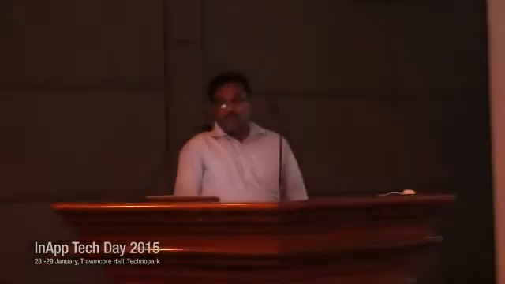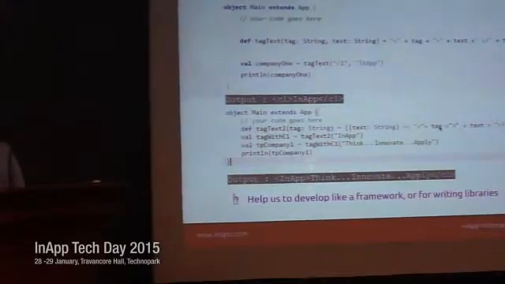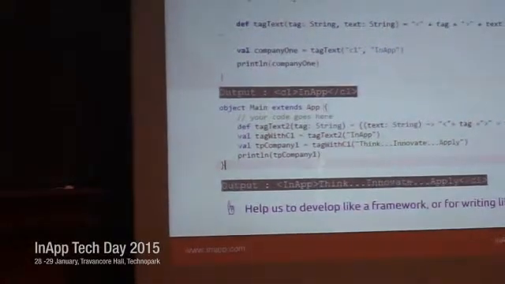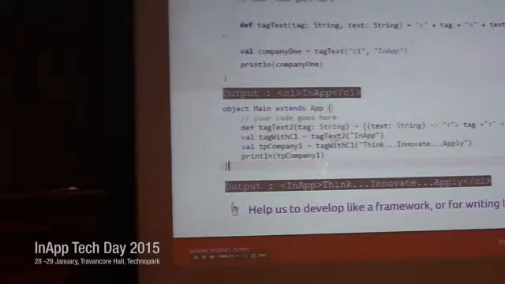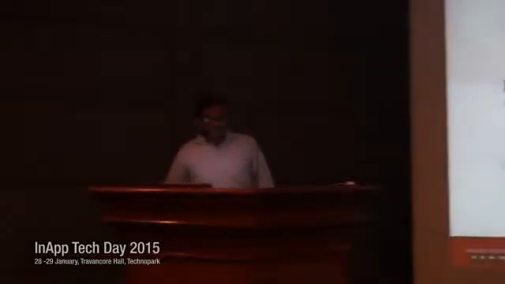Okay. Next, returning functions from functions. Here I am trying to pass text to this example. The type is string, and the return type of that function, after the equals, is another function. It's a block of code. Then I am assigning that function to tag with C1.